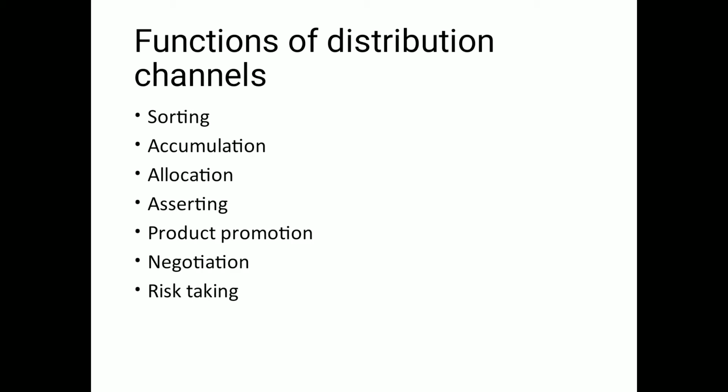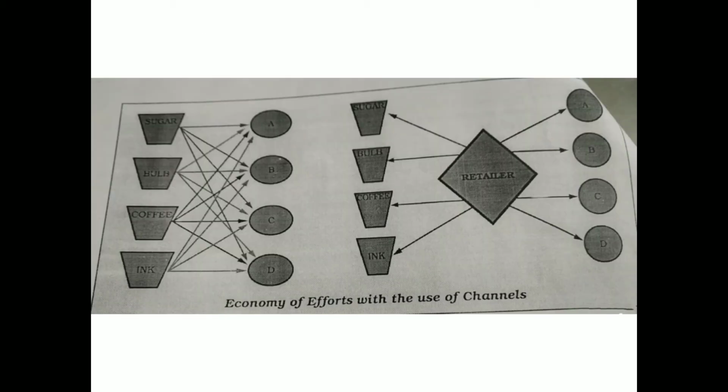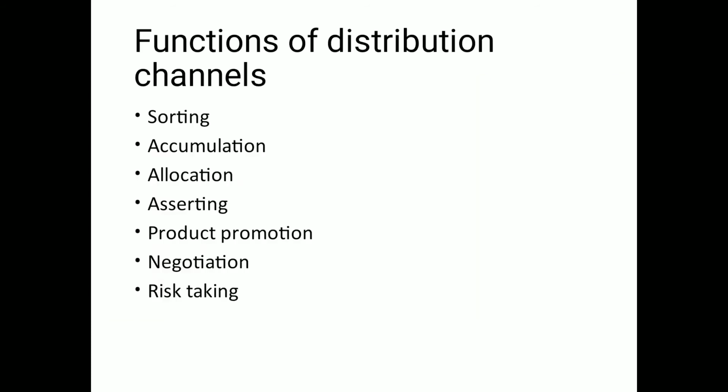First is sorting. Now what is sorting? Middlemen procure a variety of goods from different sources. As it is shown here, the middleman retailer procures sugar, bulb, coffee and ink from different manufacturers, right? And these goods may differ in terms of their quality, nature, size, everything. So what will this middleman do? They will sort them into homogeneous groups on the basis of size or quality.